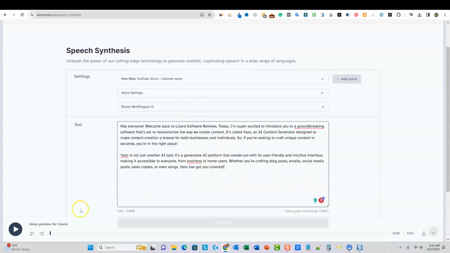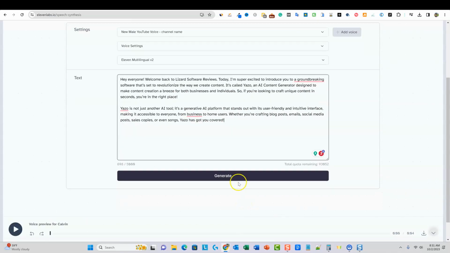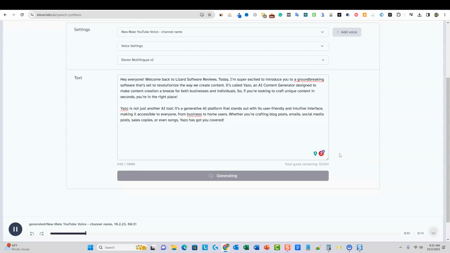Okay, so here we are right here. And then I'm going to just push generate. And every time you push generate, it will take credits depending on whatever plan you're on. So just note, if there are mistakes and you have to fix them and then go back and push generate, it does take credits.